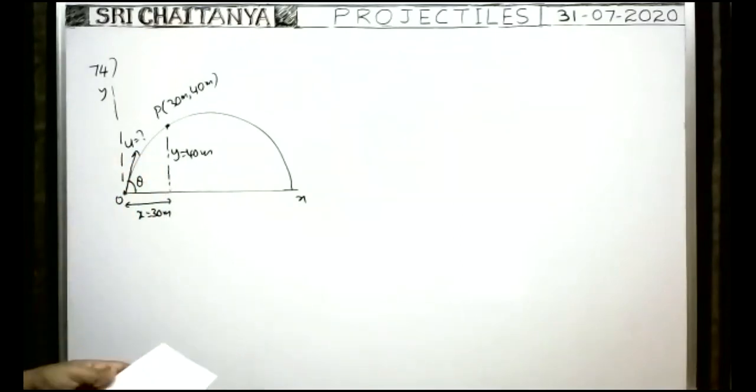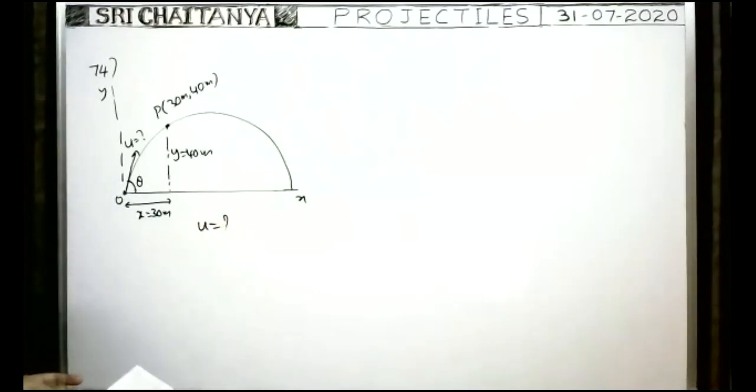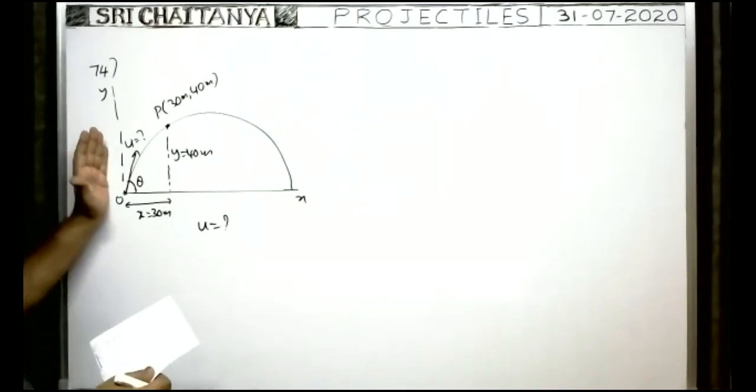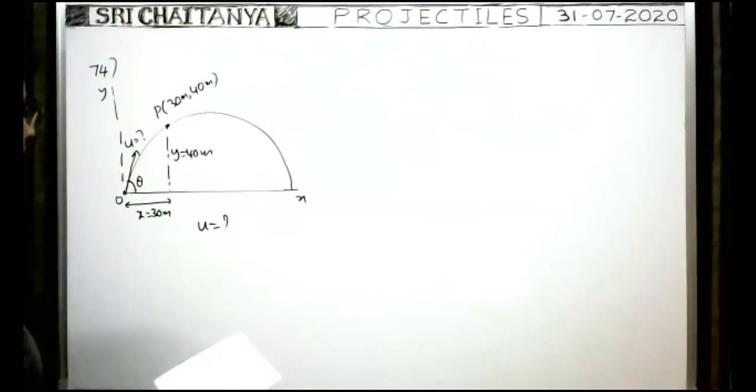We have to find the velocity of projection u, we have to calculate u. Okay, no doubt minimum speed they asked. When they ask for minimum speed, definitely the range would be maximum for theta equal to 45 degrees. The range is maximum for theta equal to 45 degrees.